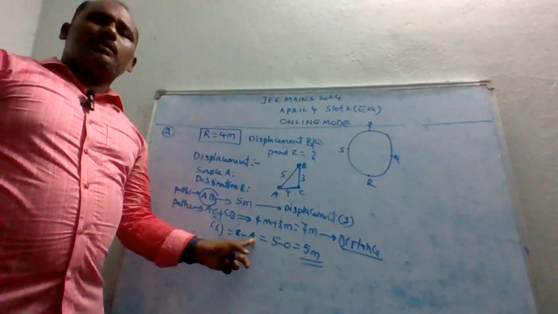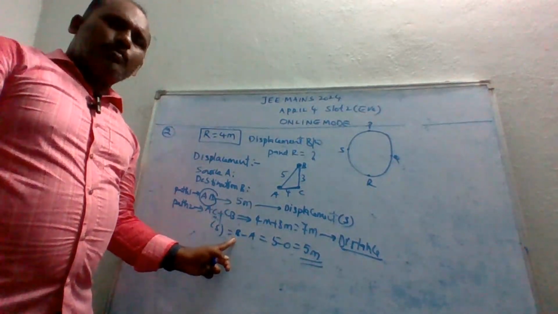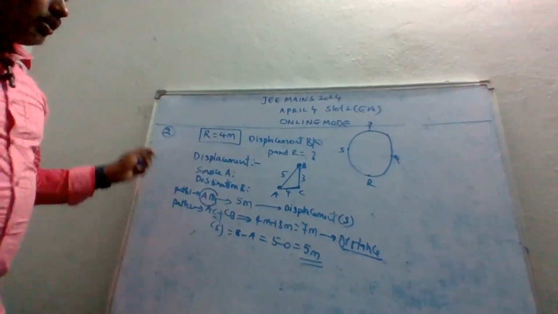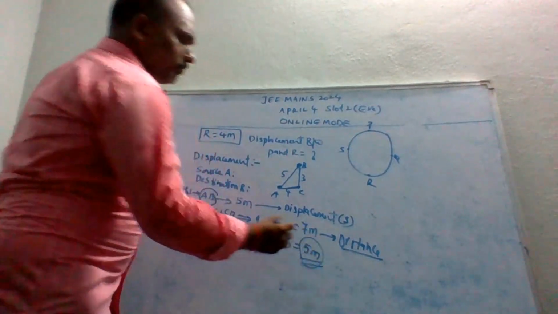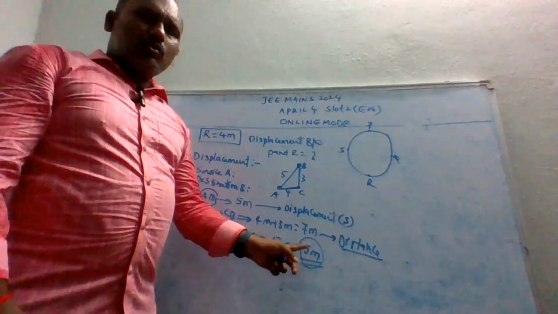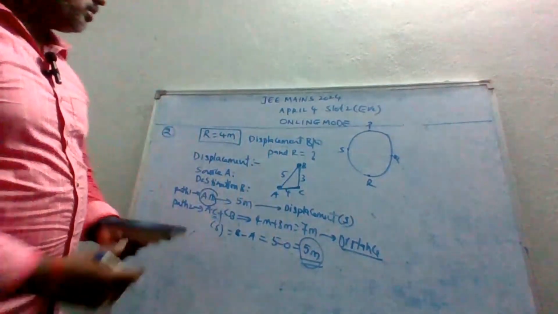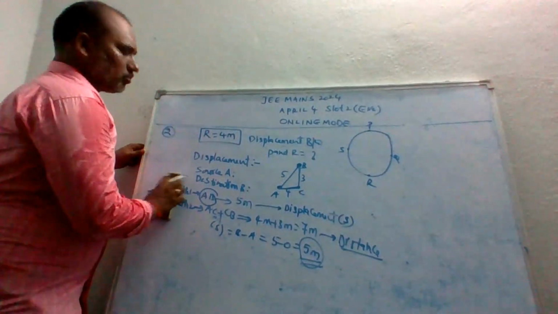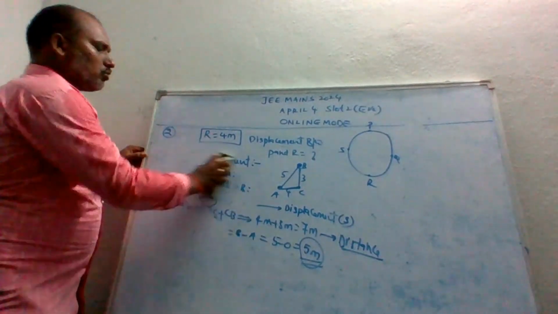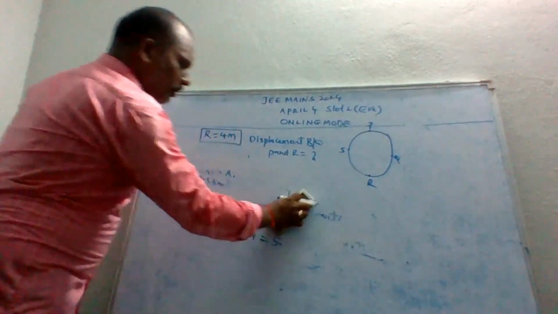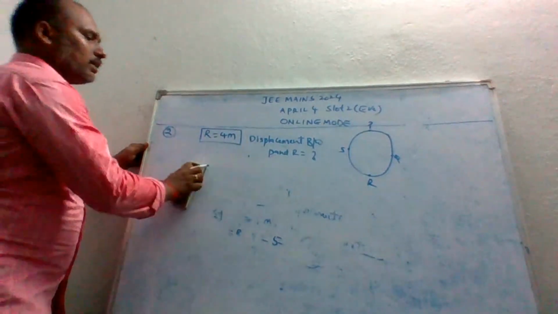So how to find the displacement? Final point minus initial point. The final point is B, the initial point is A. So 5 minus 0, so 5 meters. This 5 meters is called displacement. So that is some background about this question. So how to solve this question? By using this concept that I just told you, we have to calculate.